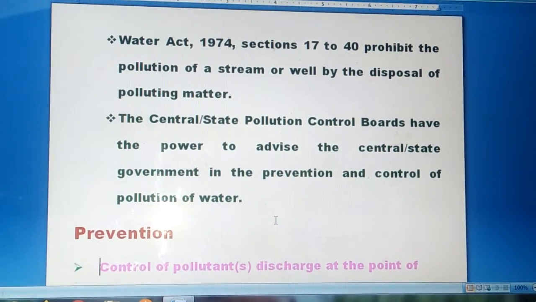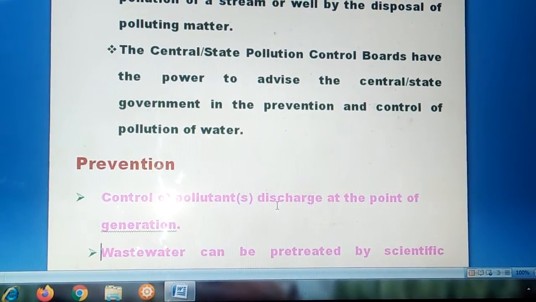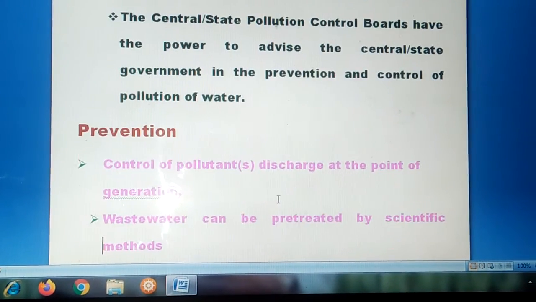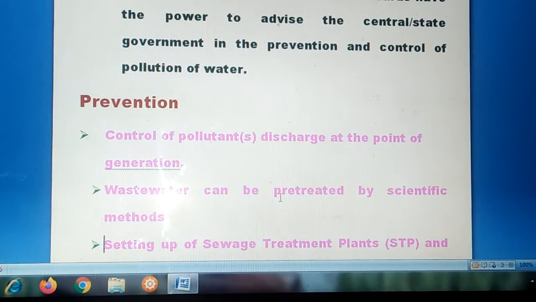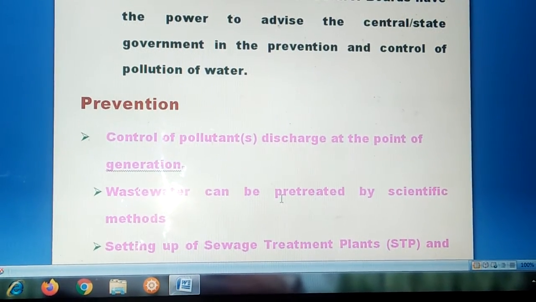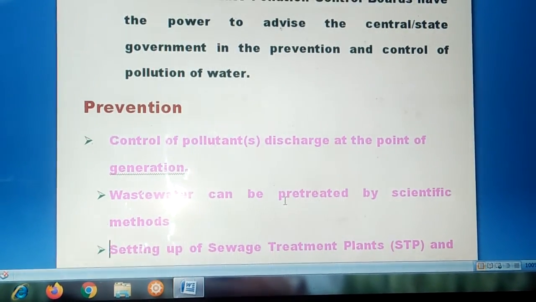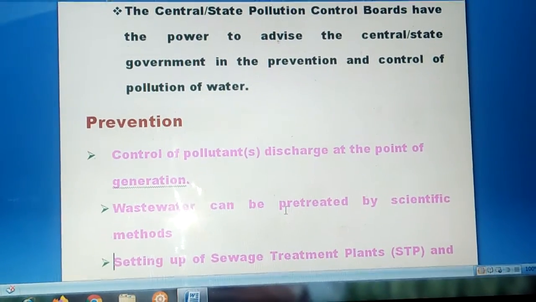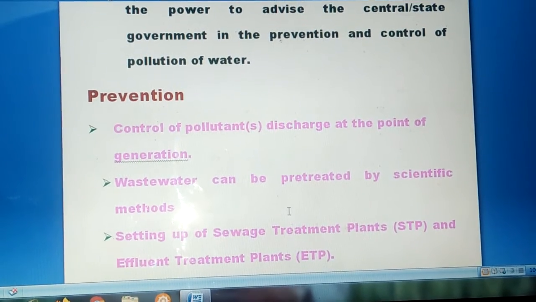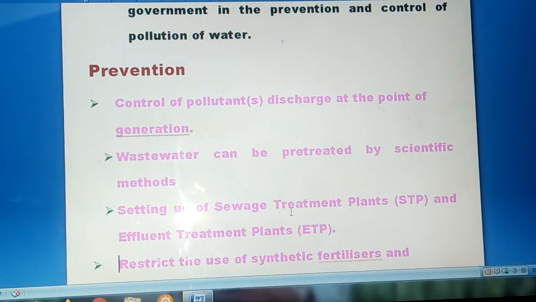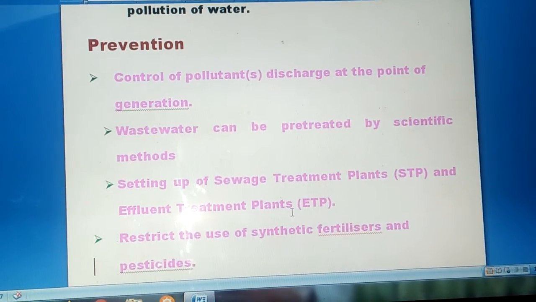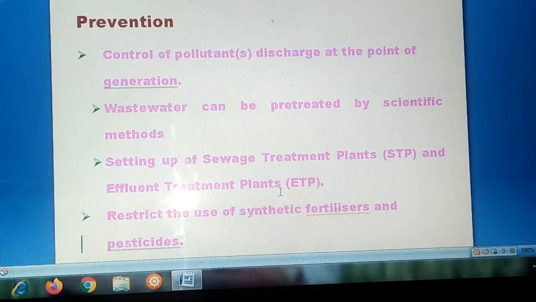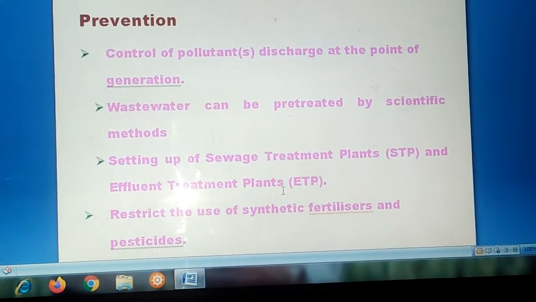Then, how can you prevent water pollution? Control pollutant discharge at the point of generation itself. Further, we have to use very pure raw materials for the production of anything, so that will reduce the quantity of waste generation. Then wastewater can be pre-treated by scientific methods. Many scientific methods are available for the treatment of water. Only after proper treatment should we dispose of the waste. That will prevent water pollution.